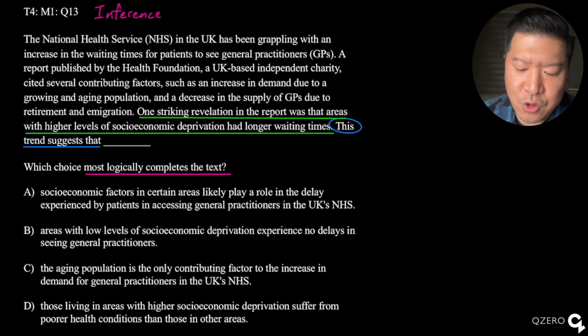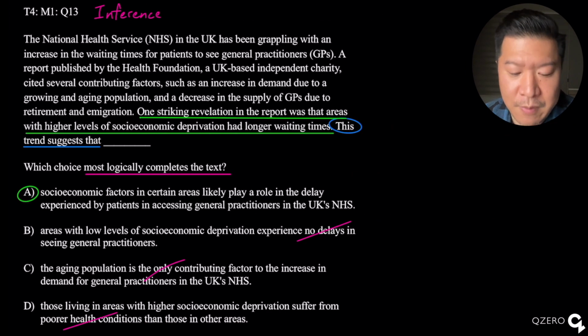So when we look at answer choice Alpha, socioeconomic factors in certain areas likely play a role in the delay experienced by patients in accessing general practitioners in the UK's NHS. This is correct. The only thing we know is this: we know that higher levels of deprivation, so some levels of socioeconomic status, can affect the wait times. So Alpha looks pretty good.